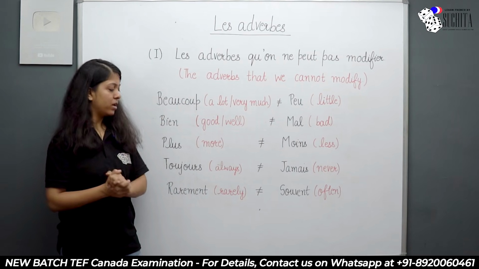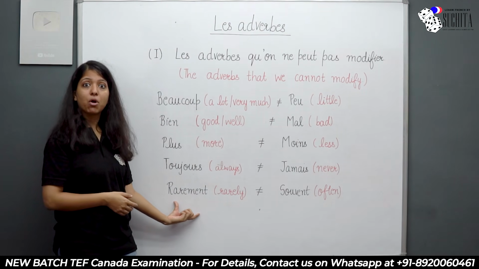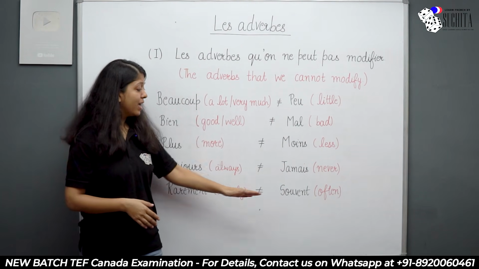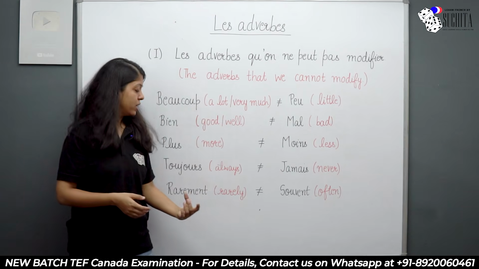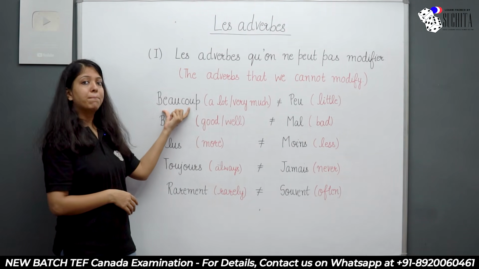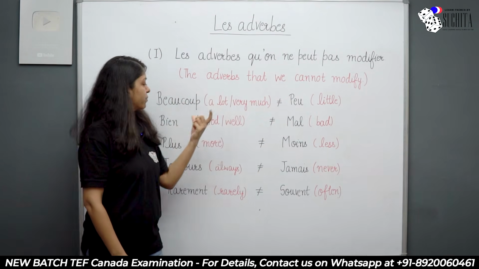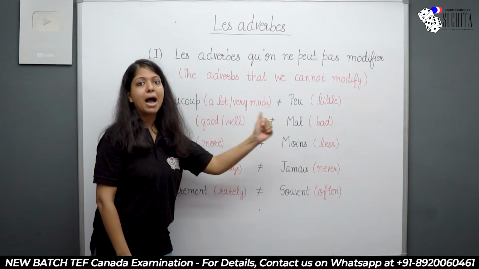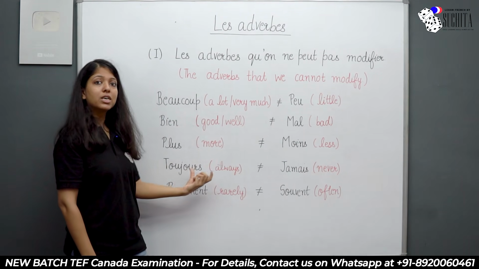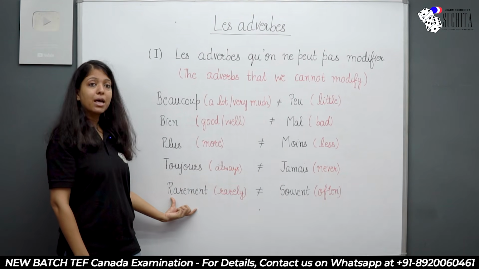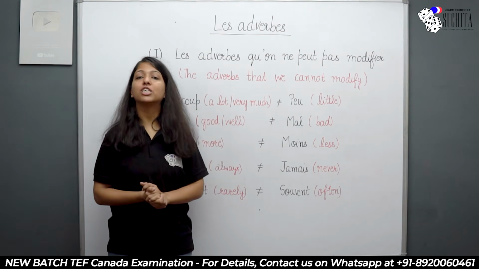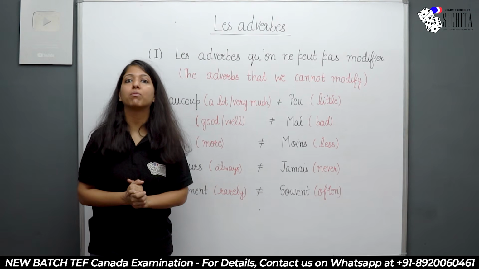Toujours, jamais. Next is rarement, souvent. Now rarement, which means rarely, and souvent, which means often. Let's repeat it once again. Beaucoup, peu. Bien, mal. Plus, moins. Toujours, jamais. Rarement, souvent. So all of them are the adverbs that you cannot modify. These adverbs are not formed from the adjective.